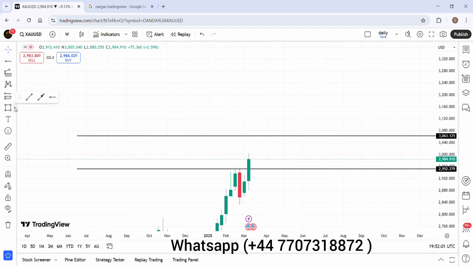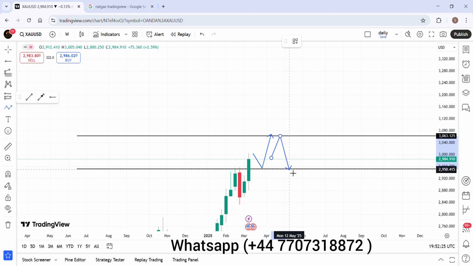This is the Fibonacci retracement. Now gold will retrace here to 2953, and then it will go up. This is possibility number one. Possibility number two is that gold can directly go up, and after that it will retrace to the point 2950.